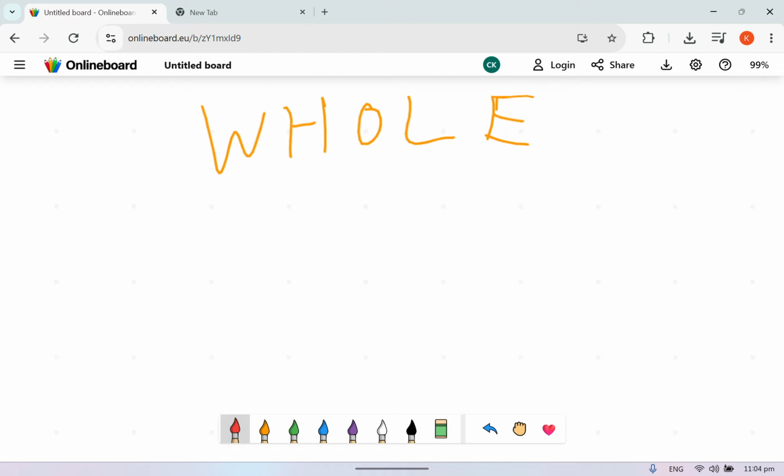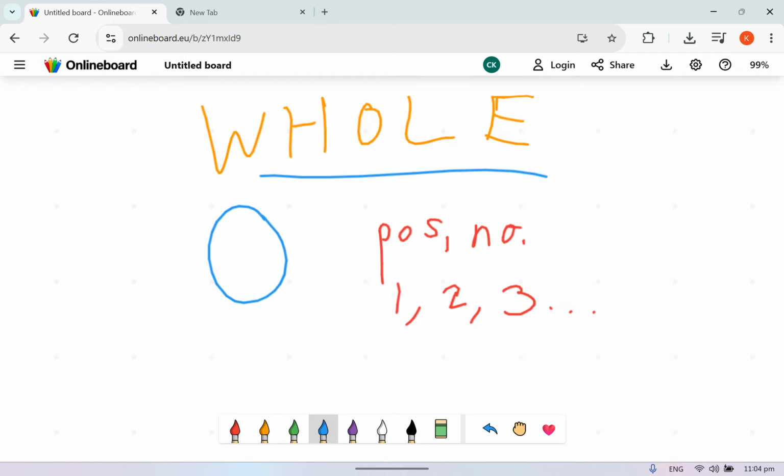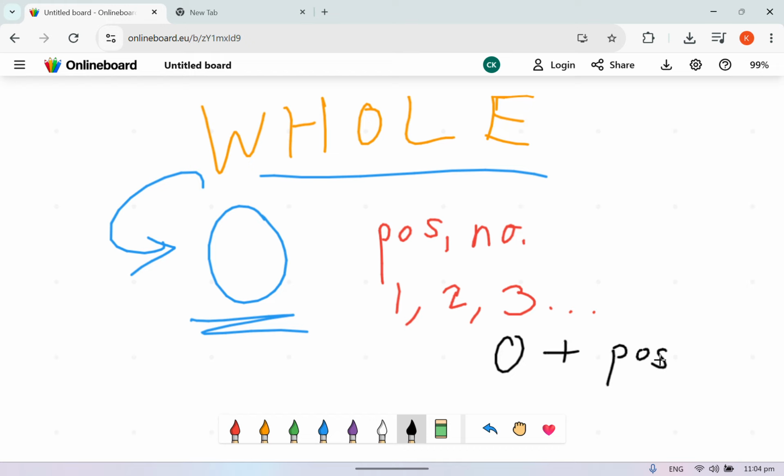Okay, so basically, whole numbers is basically all positive numbers. Now, the thing is, positive numbers starts from 1. You go 1, 2, 3, blah, blah, blah. But here's the thing. 0 isn't included. But here's the thing. In whole numbers, 0 is included. So, what is whole numbers? Essentially, it is just 0 plus the positive numbers. Okay?